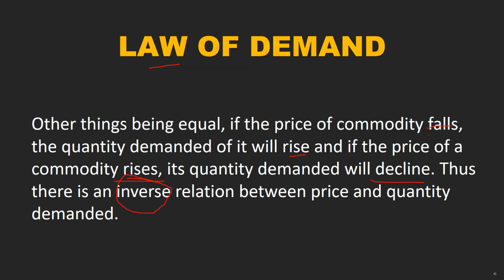When price of a commodity falls, the quantity demanded of it will rise, and if price of a commodity rises, quantity demanded will decline. So there is an inverse relation. In simple words, when price rises, demand falls, and when price falls, demand rises. That is the basic law of demand.